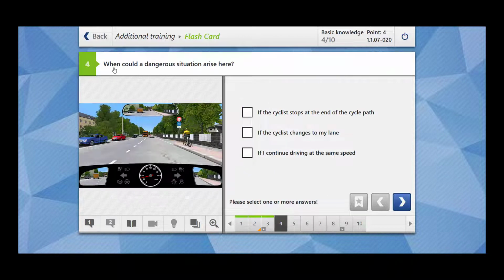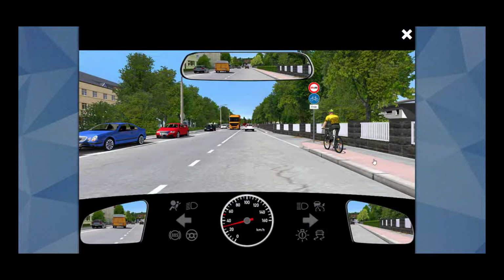Moving towards the next. When could a dangerous situation arise here? So this question is similar to the previous question. What we see is a cyclist on the cyclist path. There is a blue sign which says this is a cyclist path. It's a mandatory cyclist path and it has to be followed. Above the cyclist path sign, there is a no overtaking zone. Now, how could the dangerous situation arise?